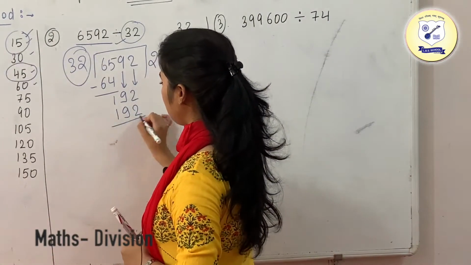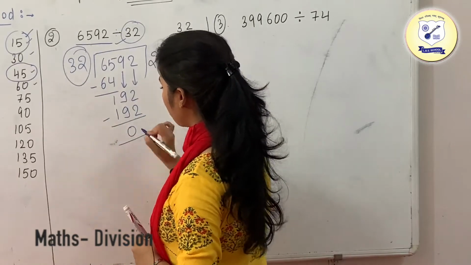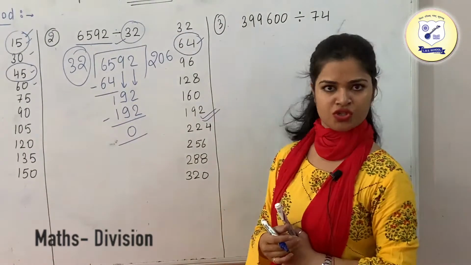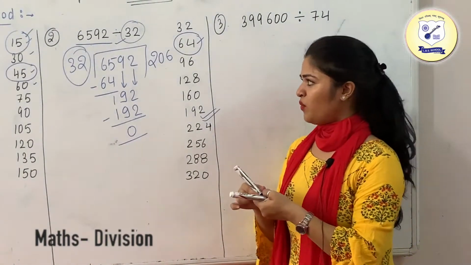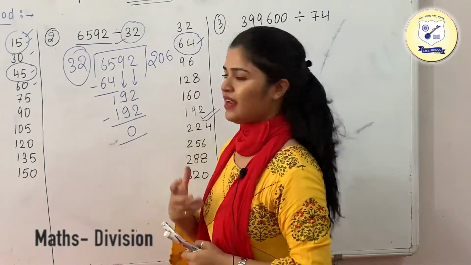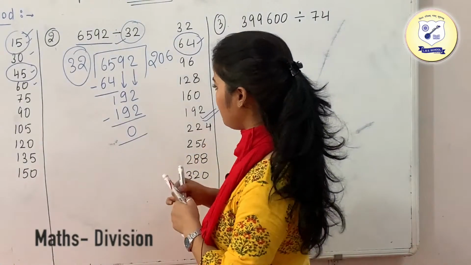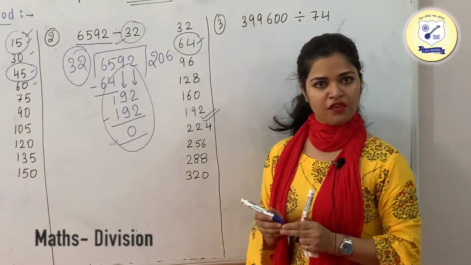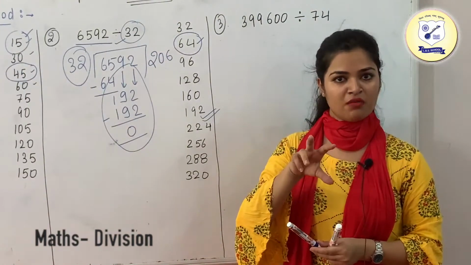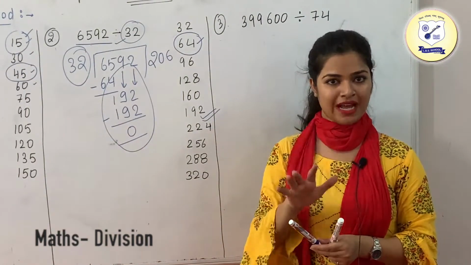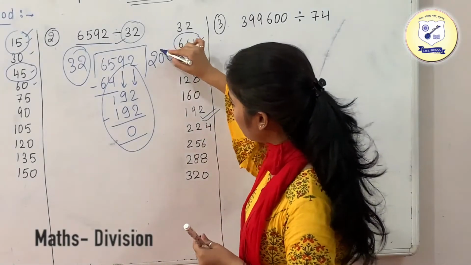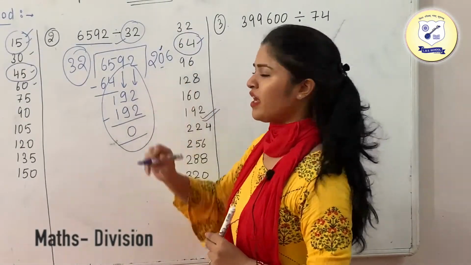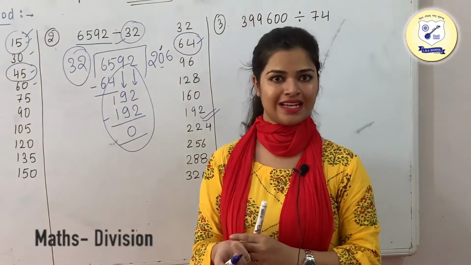Now we are going to subtract it, which is going to be 0, and we need to write this 6 in the quotient. Another thing which we have learnt here is this: if you are taking two numbers downwards at the same time, then we need to put this 0 in the quotient. This is a must. If you are not putting this over here, you are not going to get the correct answer.